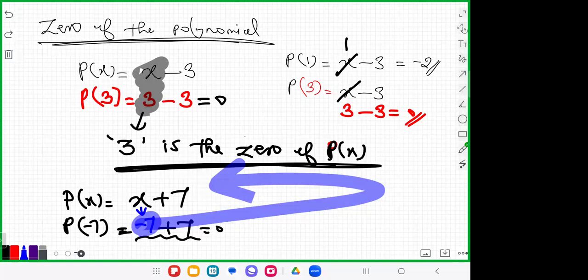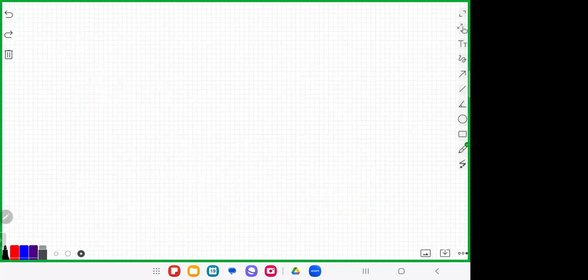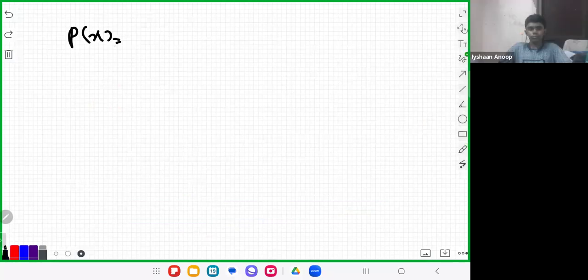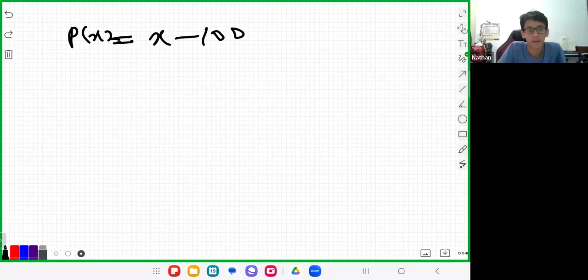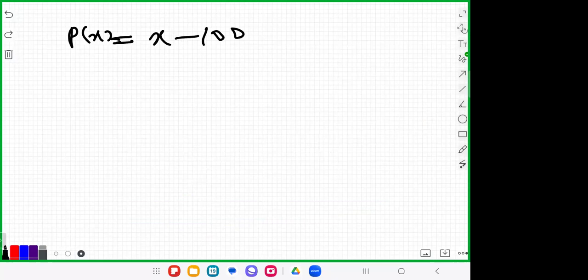Look, Nathan, you want to say the answer? P of x is equal to x minus 100. So what will be the zero of the polynomial? For what value is something minus 100 equal to 0?